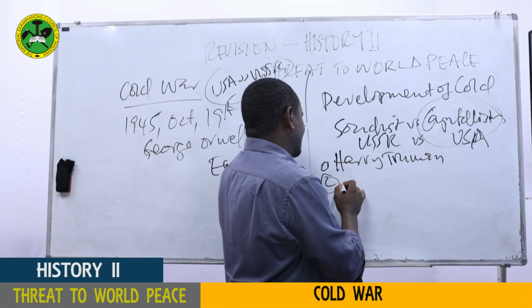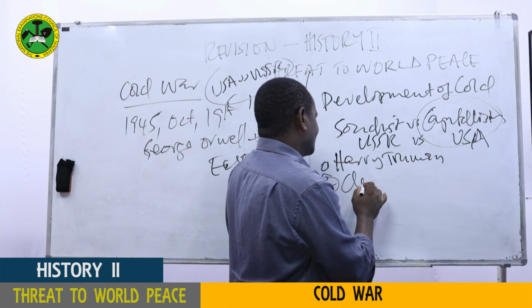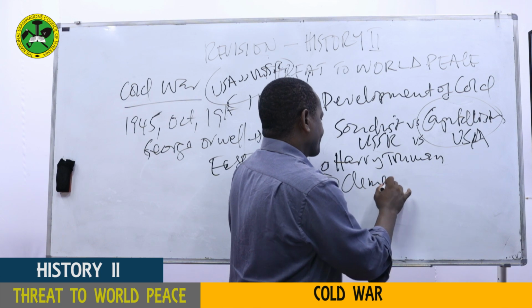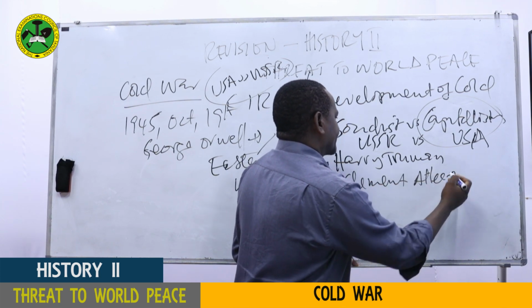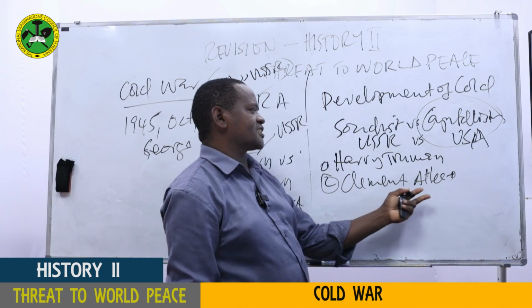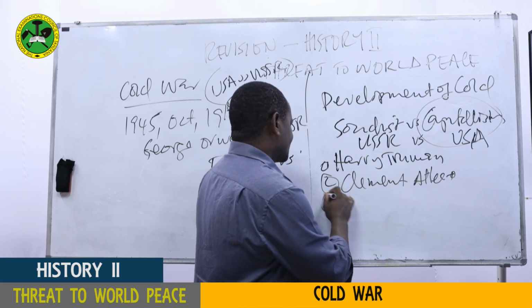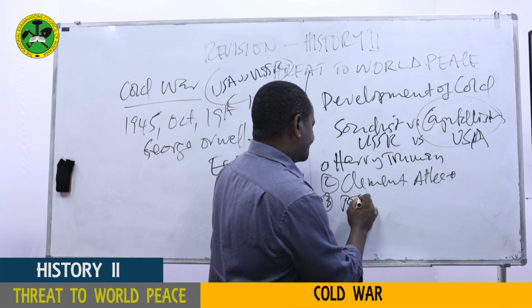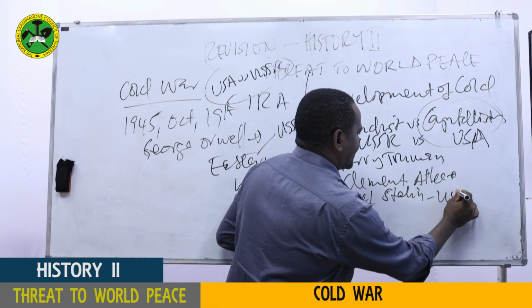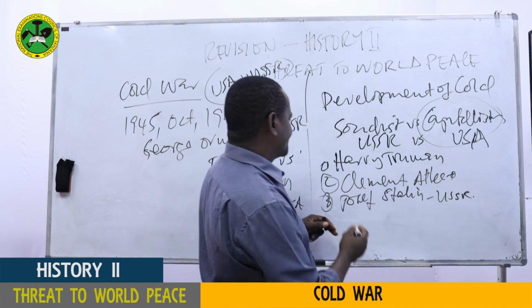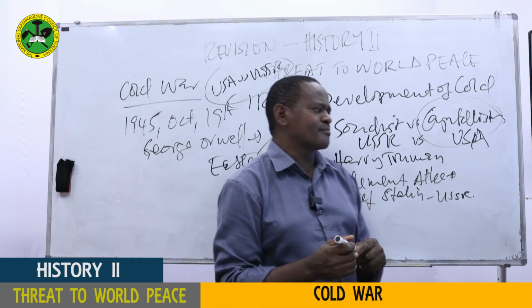There was Clement Attlee of Britain, who came to replace Winston Churchill after Churchill was defeated in the election. And the third was Joseph Stalin of USSR. So you can see, my students, these three leaders were meeting at the Potsdam Conference.